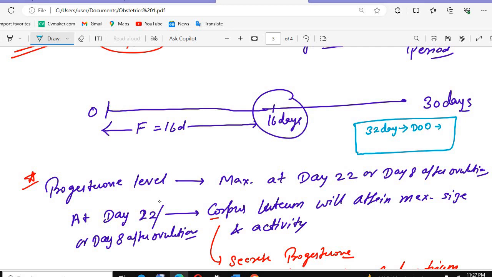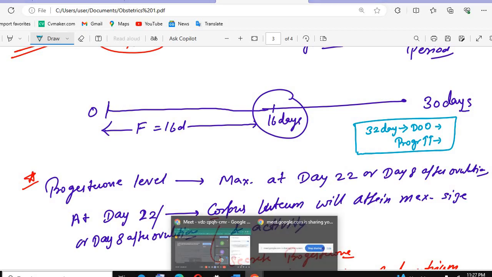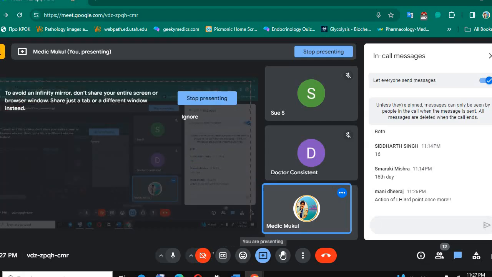And which day will the progesterone level be maximum? Progesterone will be very, very high on which day? 18, 32 minus 15. First question, what is the answer? That is 18. What is the answer of the second question? When will the progesterone level be maximum?